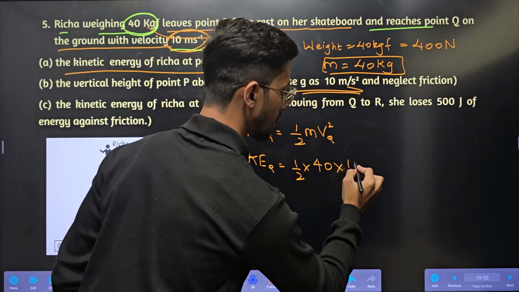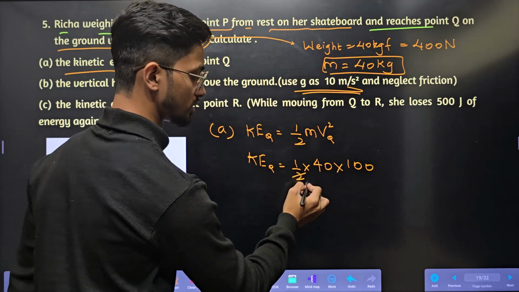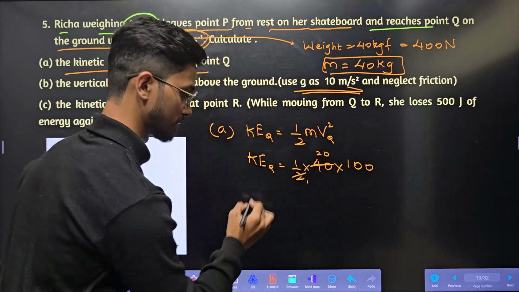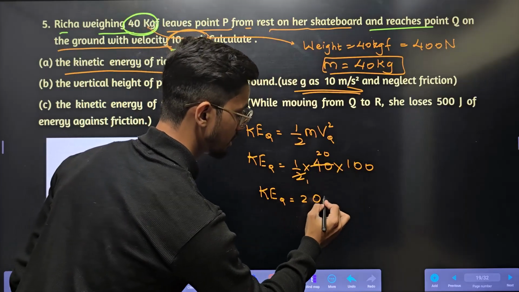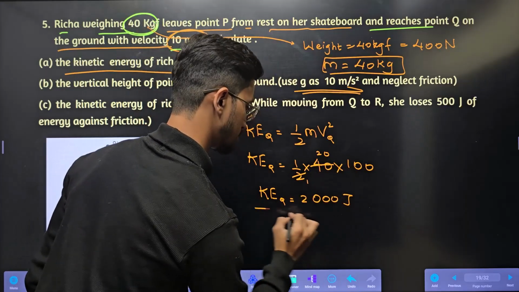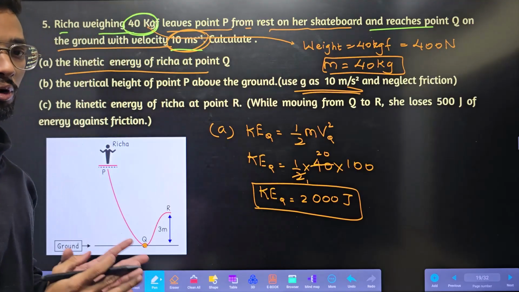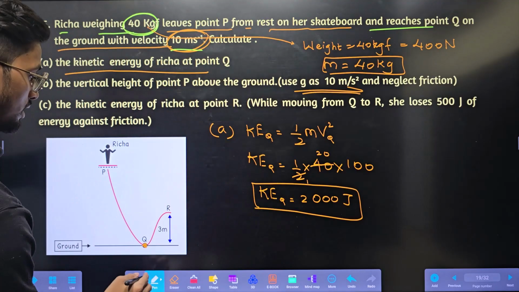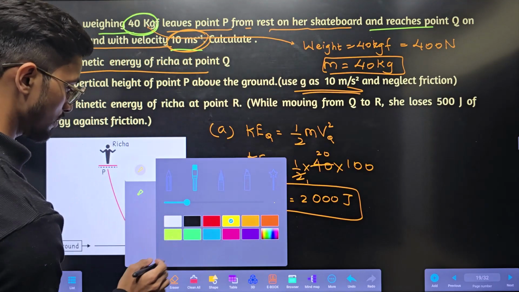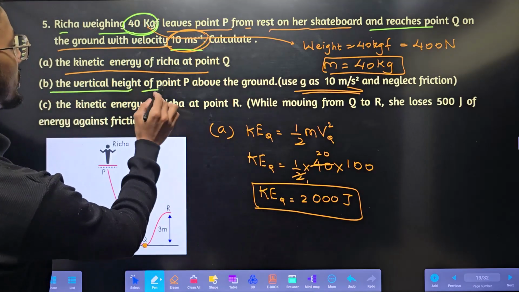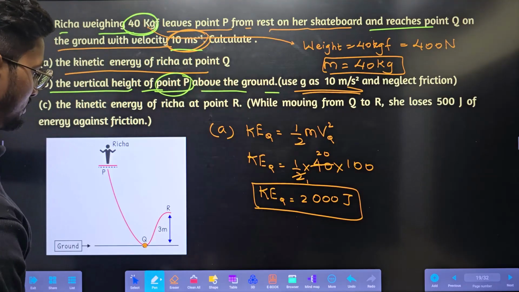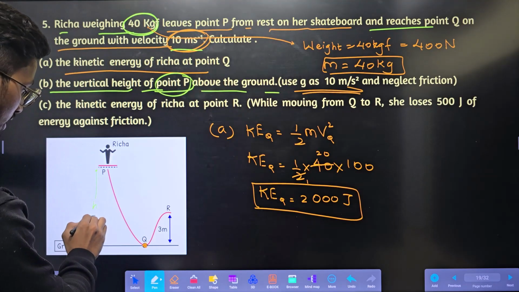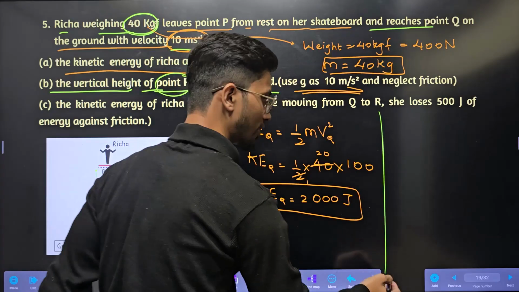10 square will be 100. So 2 ones are 2, 2 20s are 40. So kinetic energy at Q will be 20 into 100, which is 2000 joule. This is the kinetic energy at point Q. Okay, done. Next, what are they asking? The vertical height of point P above the ground. This vertical height they are asking, so we will calculate that vertical height.